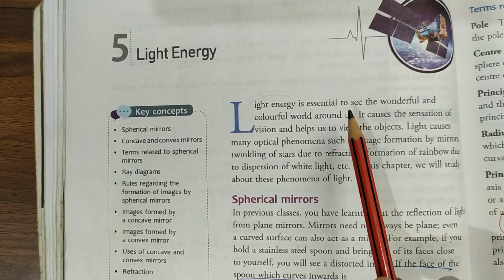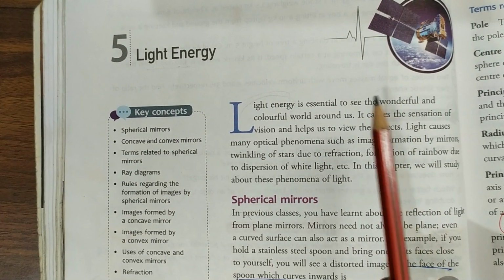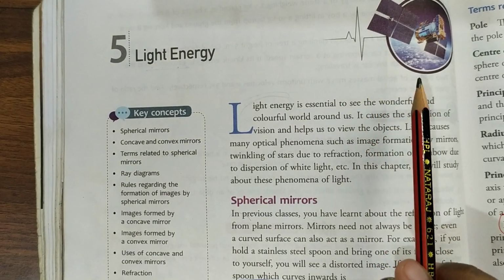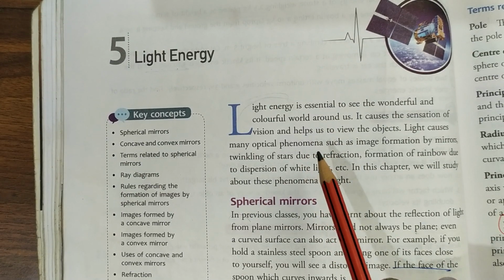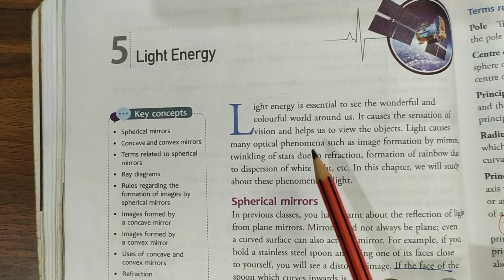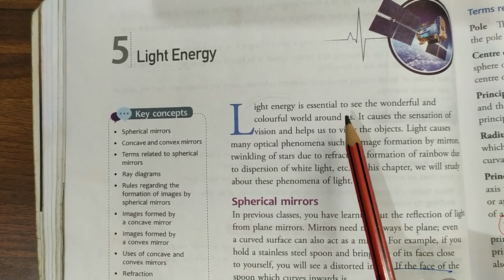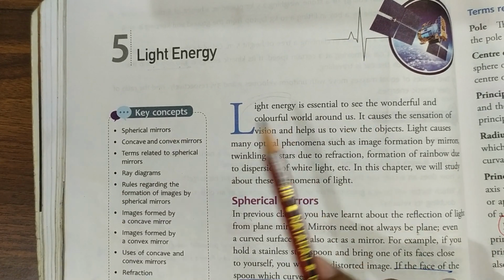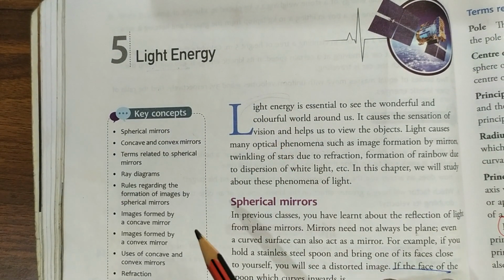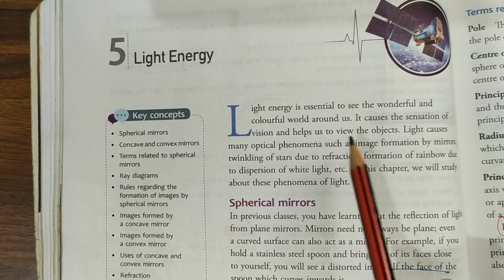Suppose you enter a dark room and the light is off, will you be able to see any object around you? No. But as soon as you switch on the light, all the objects become visible to you. Why? Because of light, because of the phenomena of light. Which phenomenon of light causes the sensation of vision? Reflection. When light falls on any object, it reflects from that object and that reflected ray reaches your eyes. That is the reason you are able to see different objects.